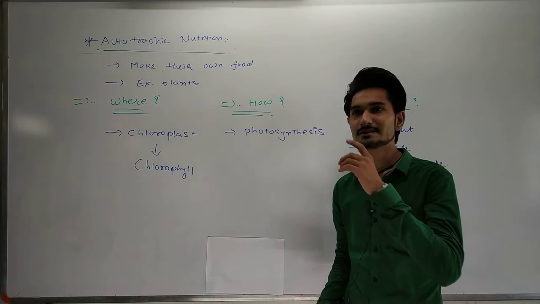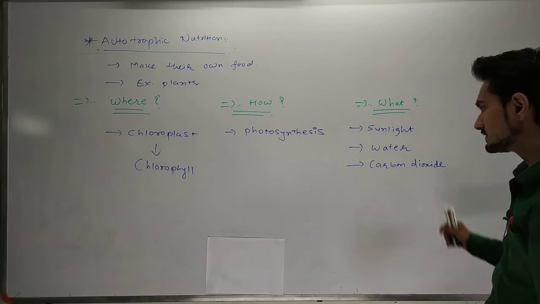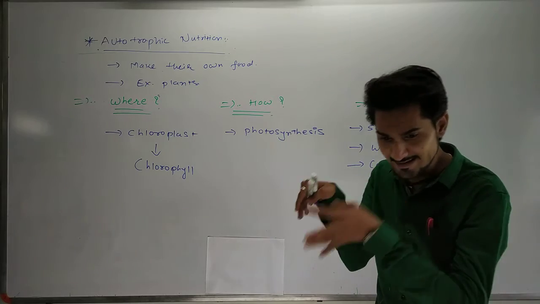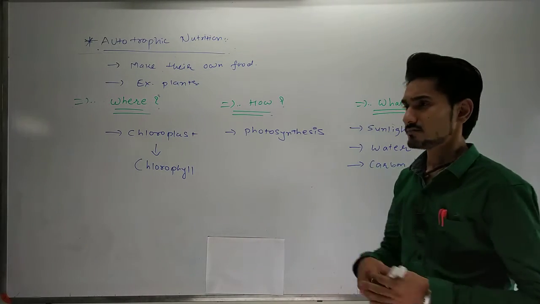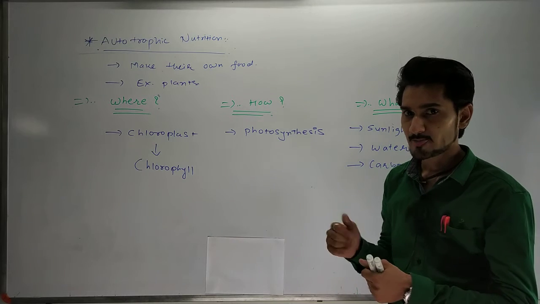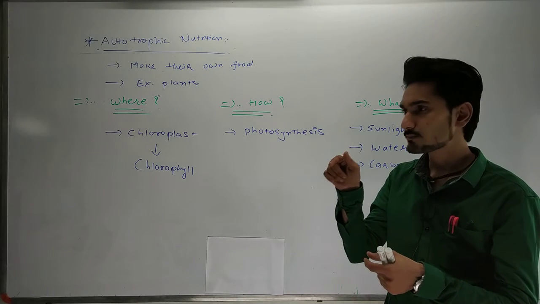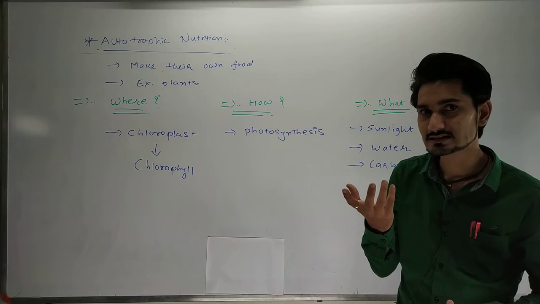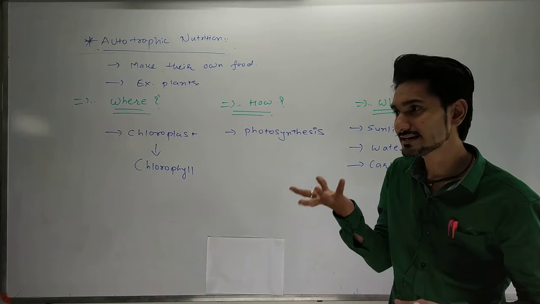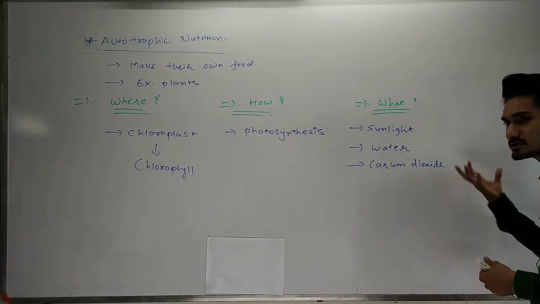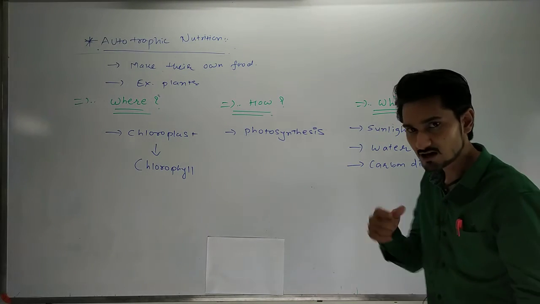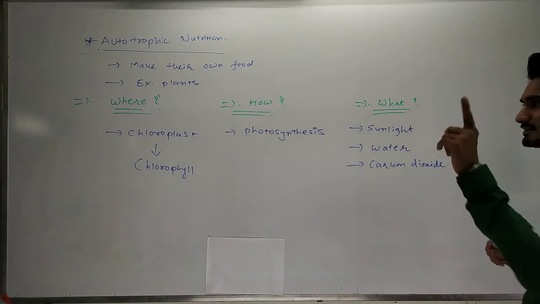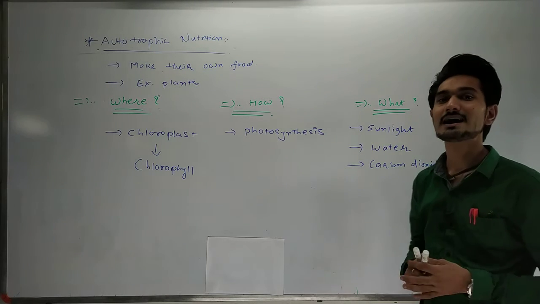For that reason, they enter through the leaves, roots, and stems, and afterwards they circulate. Which thing present in the leaves does the exchange of water and carbon dioxide gas? This is known as the stomata.